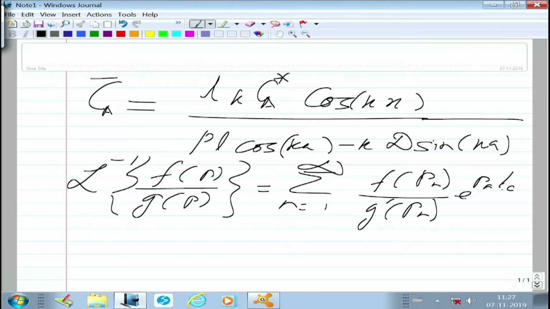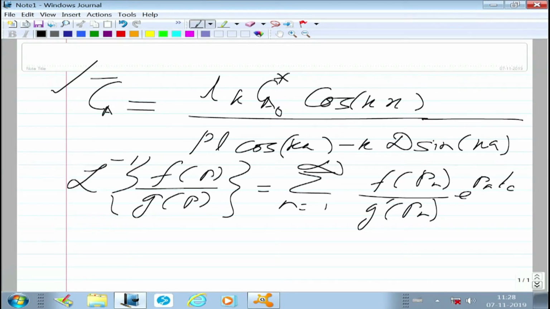That was the theorem for Laplace inversion, which is basically a residue theorem taking care of the contour integration. Here we should be able to use it, and the Laplace inverse for this Ca bar should be straightforward, provided we understand that L, K, Ca star, these are constants. L is V B by 12 Ks, K is the Henry's law factors, and Ca star is the gas phase concentration. It will be initial gas phase concentration in this case.